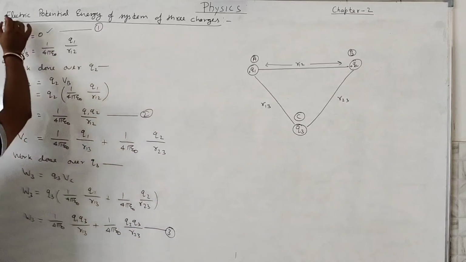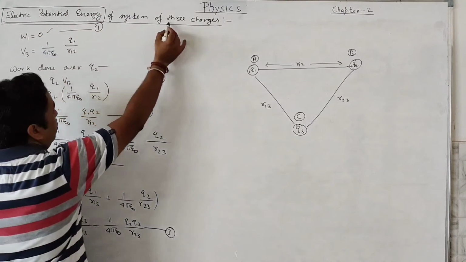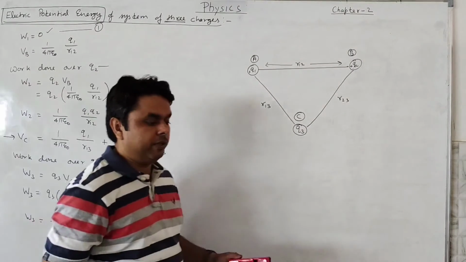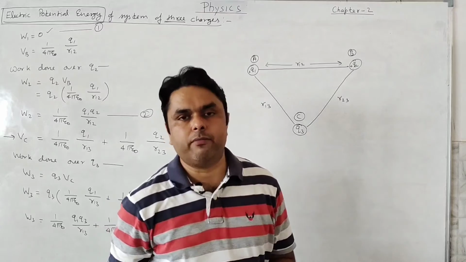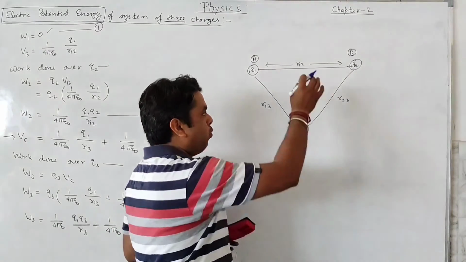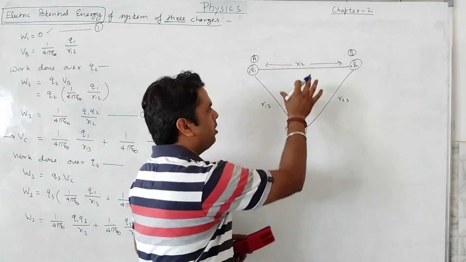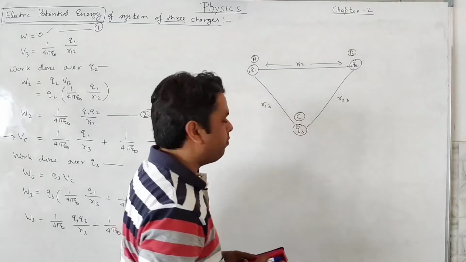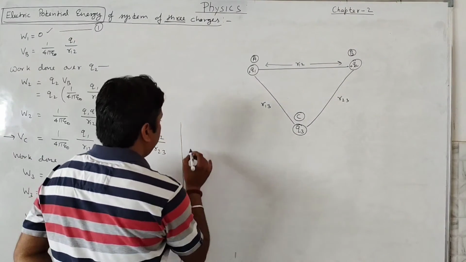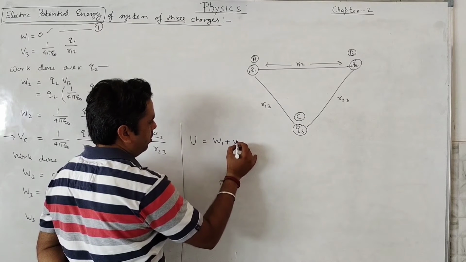As we know, we are calculating the electric potential energy of a system of 3 charges. Whatever work is done, as we have seen in the earlier video, if you have not seen it, please go through it, work done is stored in the form of energy of a system. Whatever work we do over these charges will be stored as the potential energy of the system. So the total potential energy of this system will be the sum of these work dones.